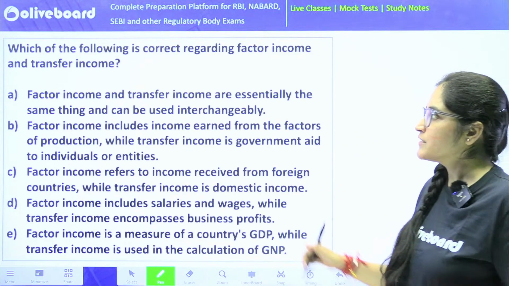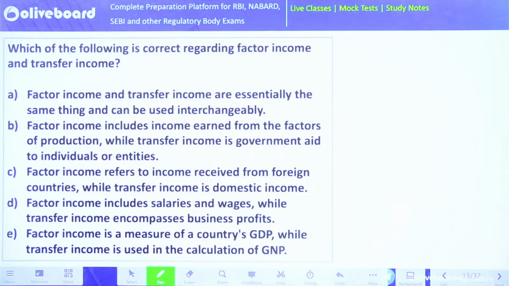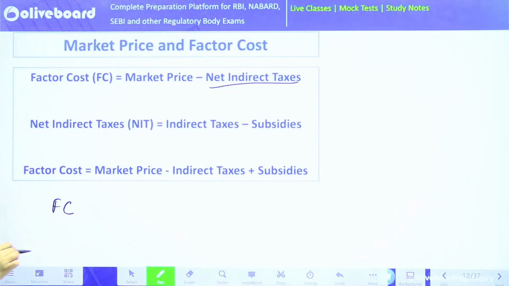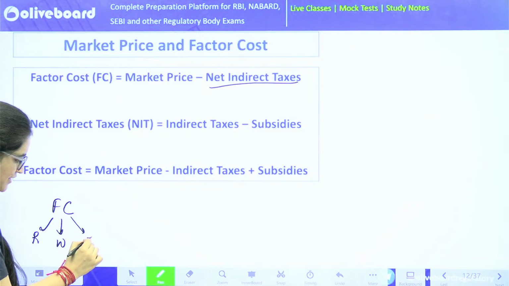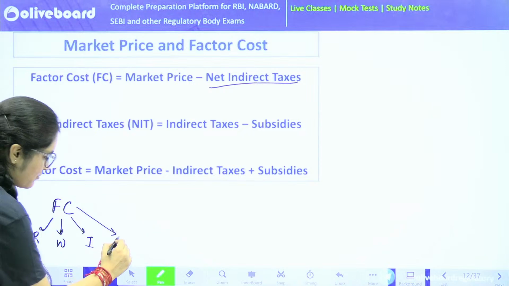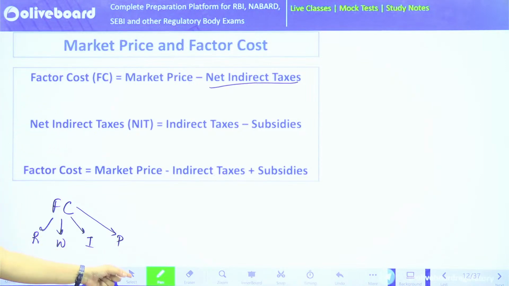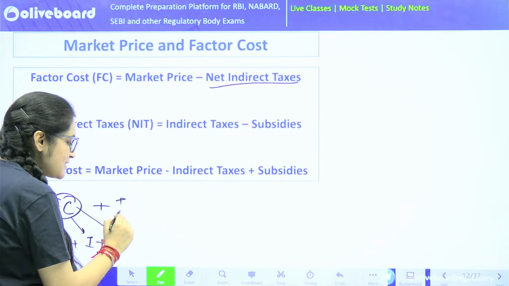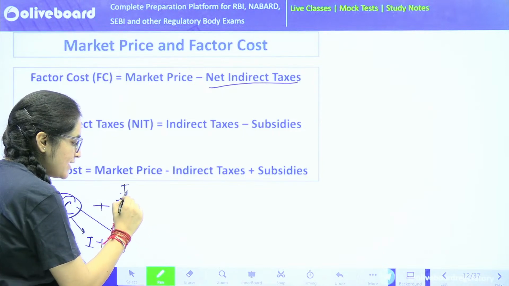Could you please try to solve this? Which of the following is correct regarding factor income and transfer income? Once again, very good. See, your factor cost comprises 4 things: rent, wage, interest, and the last is your profits. Rent, wage, interest, and profits. When I add these 4 things, I'll get factor income or the factor cost. In your factor cost, usually the taxes are added. What kind of taxes? The indirect taxes.